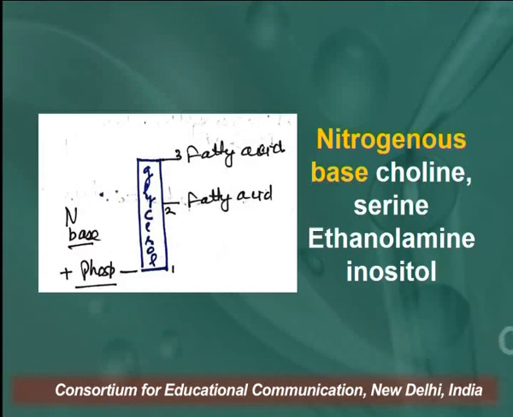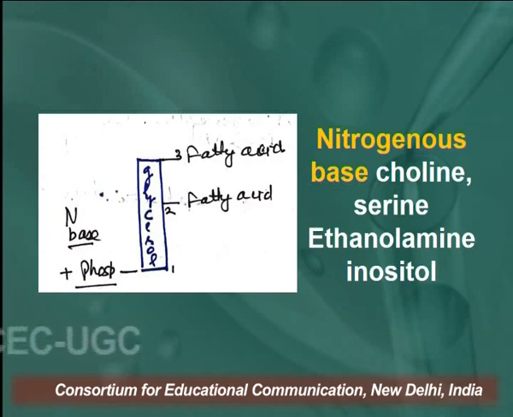So, this is a simple way you have to represent it here. We can represent 2 fatty acids plus phosphate, and this glycerol or alcohol can be different. This can be glycerol, this can be sphingol, right. So, here this is the structure when phosphate is attached with the nitrogenous base.